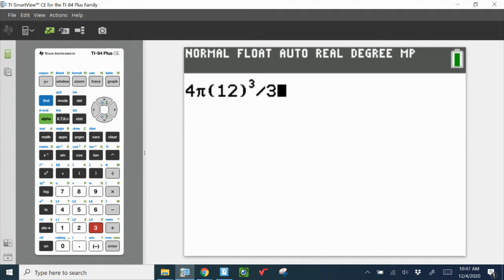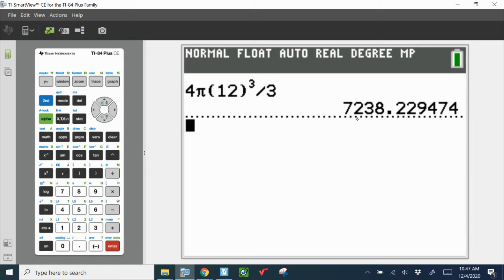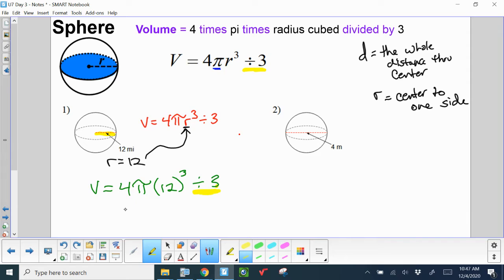So 7,238.2 miles. And then these miles are cubed. All volume miles are cubed. Area mile units are squared, volume units are cubed. And there is my volume.